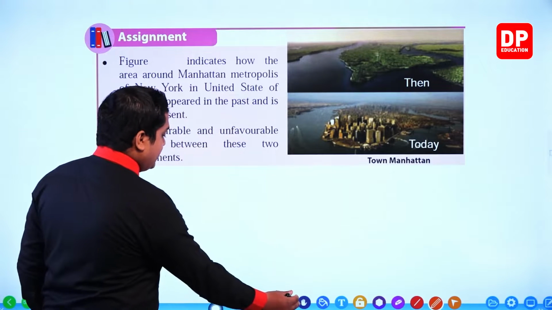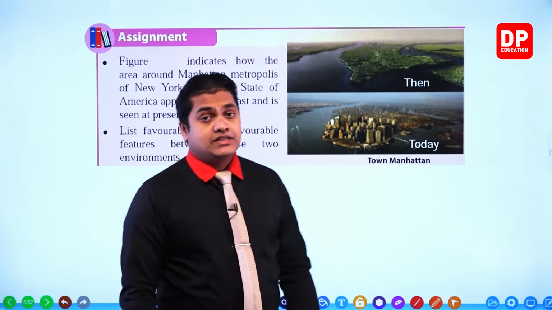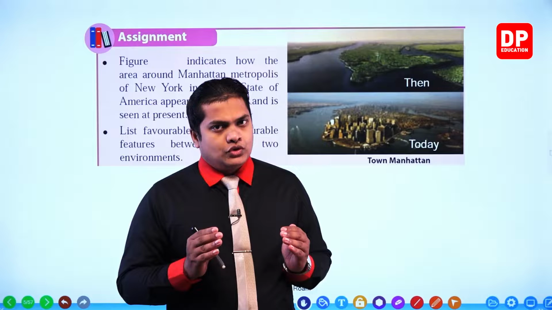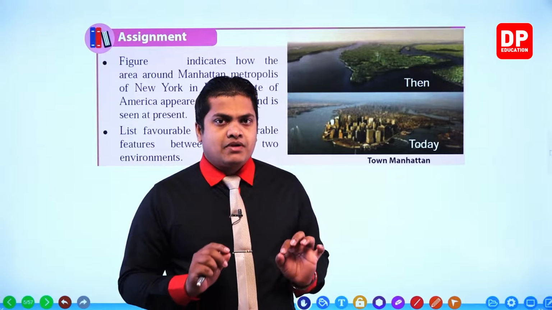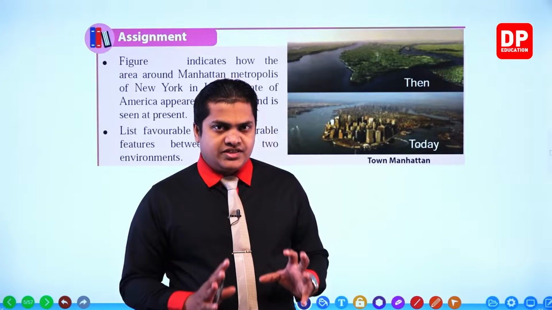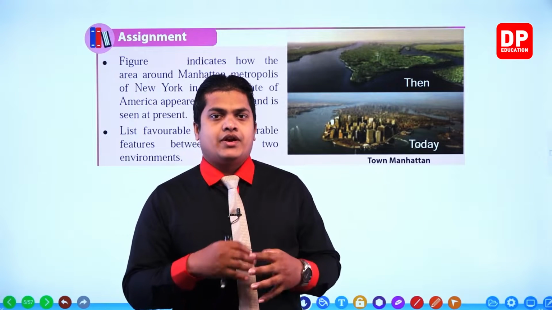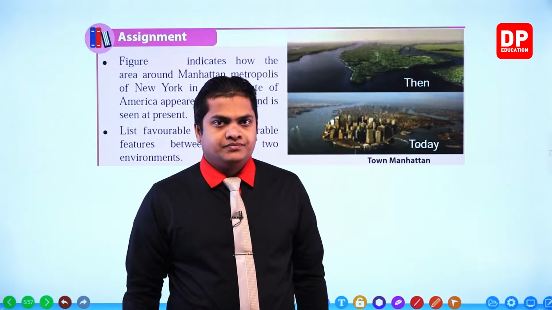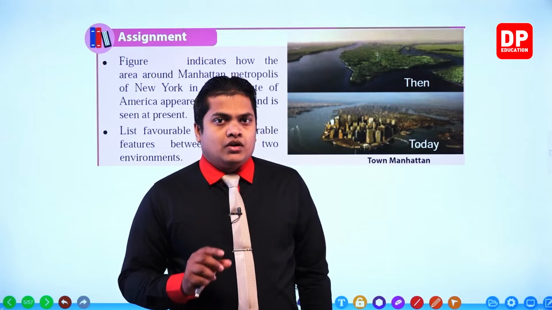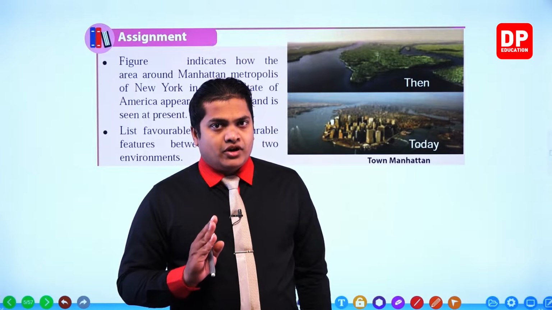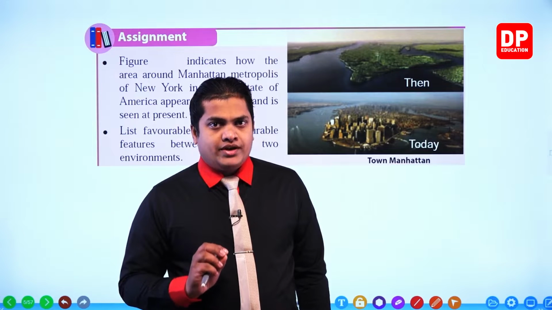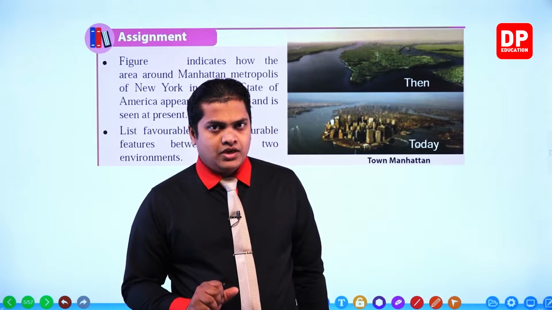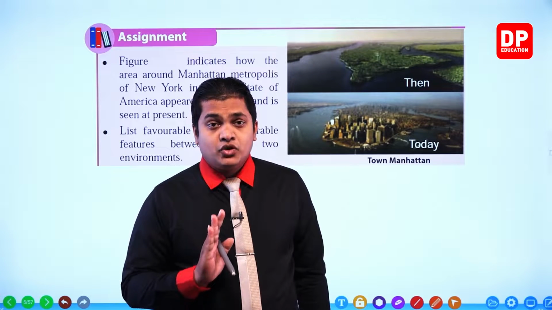Okay, so I'll take the slide somewhat up. Now the other important thing is that these assignments are for you guys. So you first of all have to get some idea, and you just need to think about the image given here and write down by your own what are the favorable and the unfavorable conditions that we can observe here. Okay, so I'll be writing down only 3. Okay, please make sure to write down other favorable and unfavorable conditions that we can observe in here. Okay, so these assignments are for you guys, my dear children.